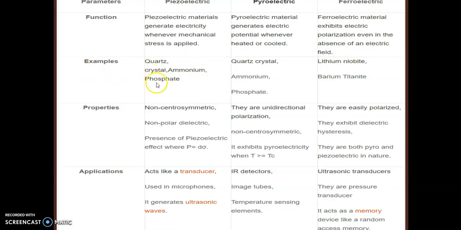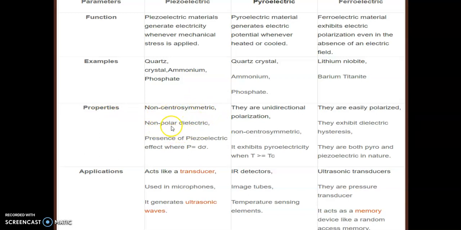Examples: quartz crystal, ammonium phosphate, lithium niobate, and barium titanate. Examples are the same for pyro and piezo, but there will be different materials apart from this. Then properties: this is non-centrosymmetric, so centers are not aligned. Then non-polar dielectric.